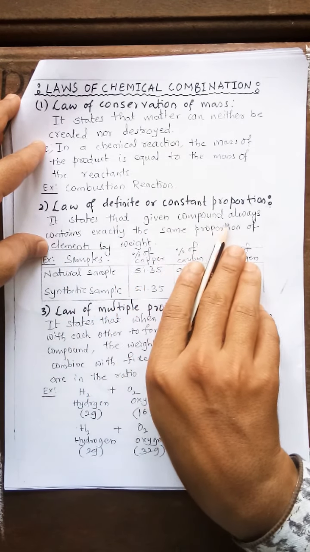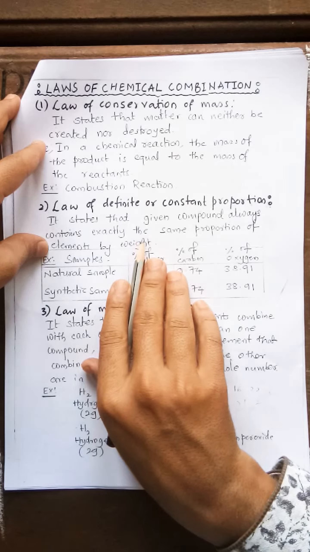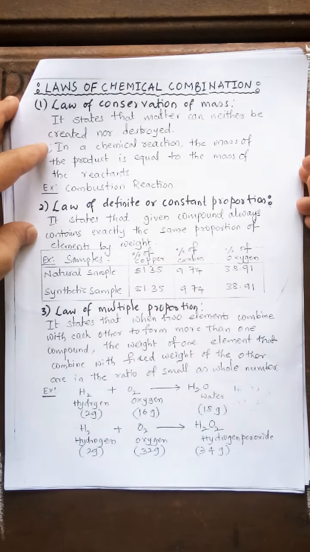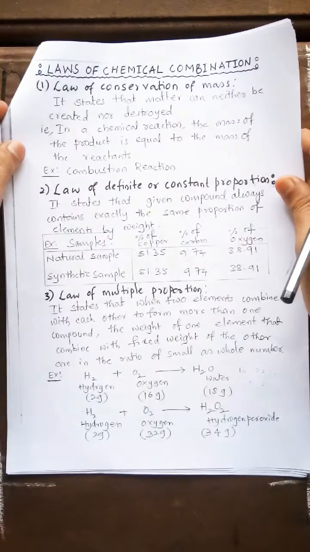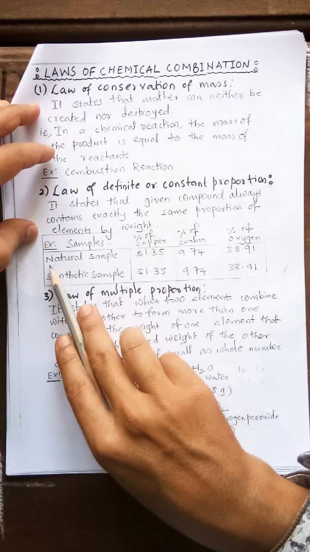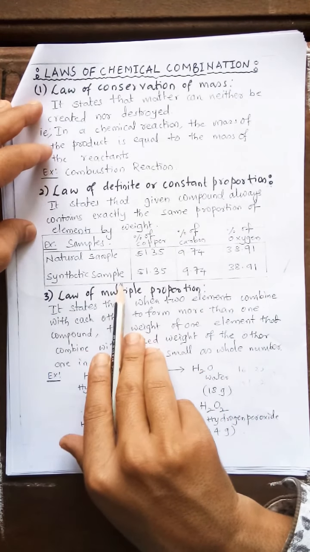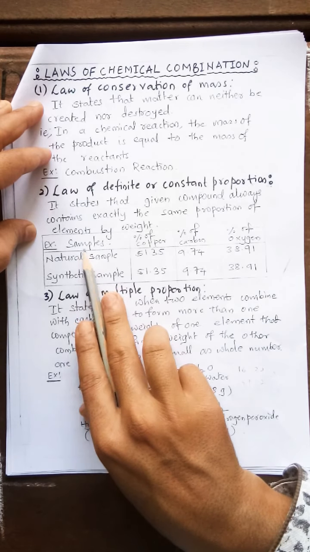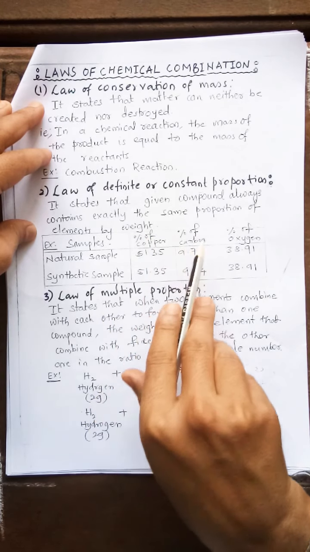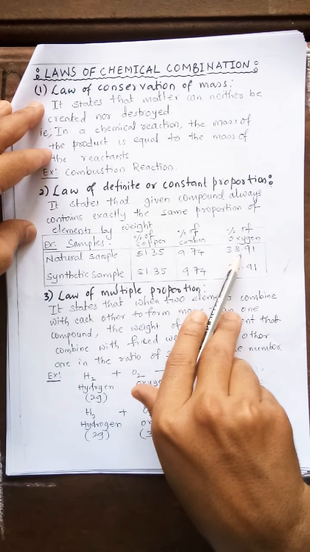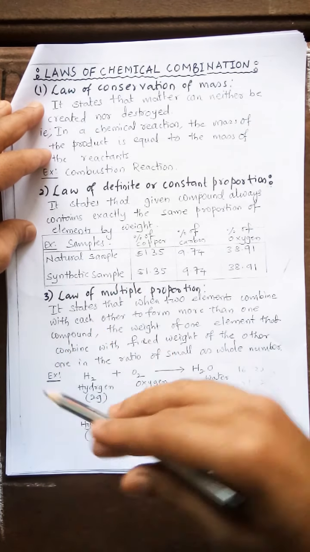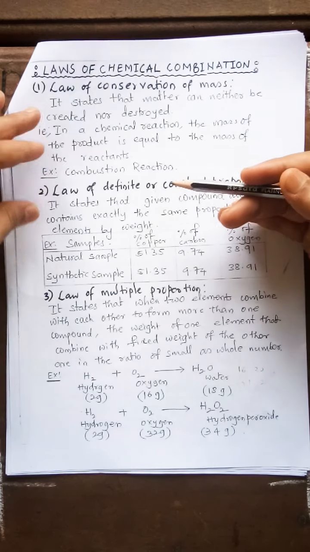Next, the law of definite or constant proportion. This states that a given compound always contains exactly the same proportion of the elements by weight. How is it? Listen, my dear students. Here, the scientists have used two things: one is a natural sample, another one is a synthetic sample. The natural sample contains a percentage of carbon this much, oxygen this much. In the same way, the synthetic sample, synthetic means a man-made material, also contains the same.